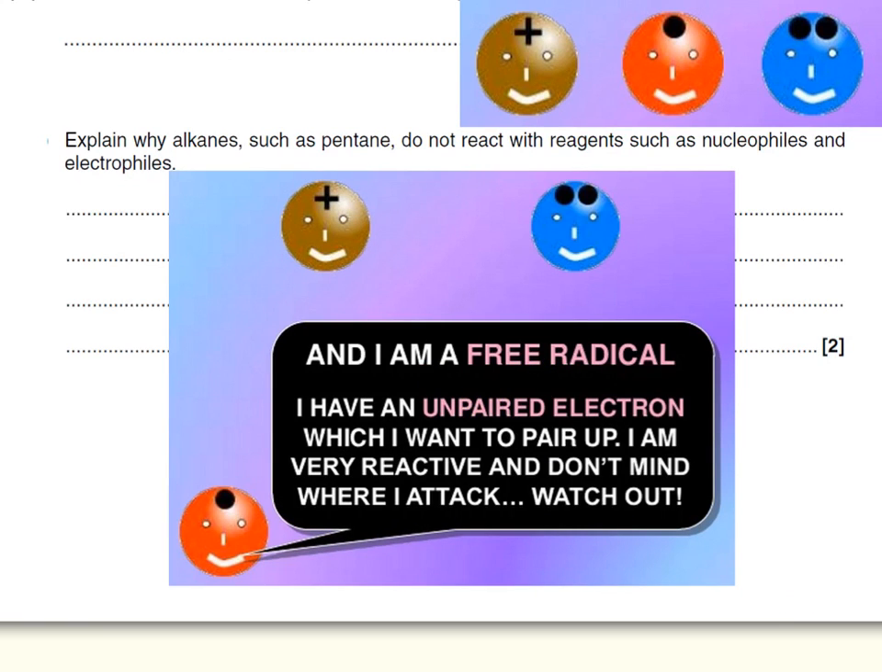And lastly, we have the free radicals, and these are chemical species with unpaired electrons in them, and these are very reactive and they can react with alkanes. However, the question is not asking about radical, it's only asking about nucleophiles and electrophiles.